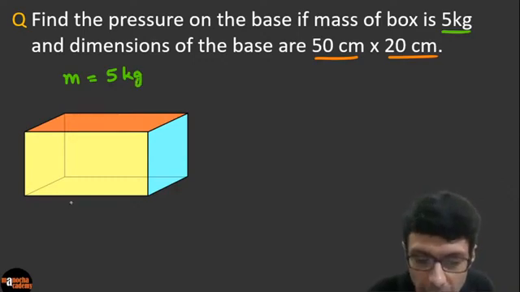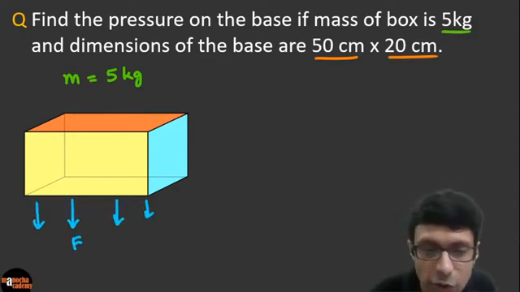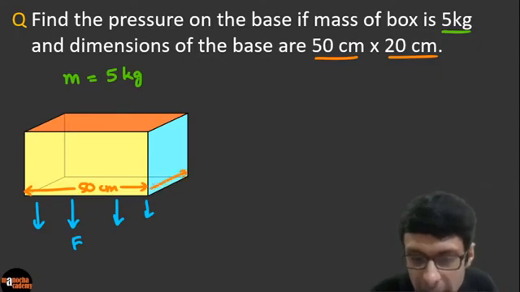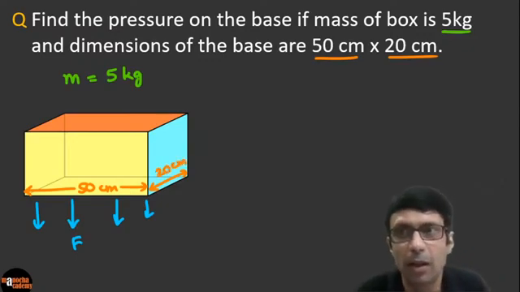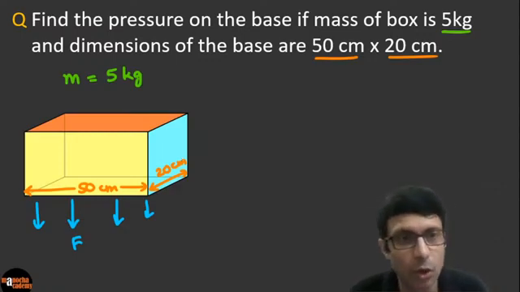The force is definitely going to act downwards, right? The force is due to the weight of the box. So the force will be acting downwards, and the dimensions of the base are basically 50 centimeters. So this side is 50 centimeters here, so we can say the length and breadth, and this one is 20 centimeters. Guys, do you see that? Okay. So what do you think is going to be the pressure? Good to see some answers here. Come on, guys, I want all of you to try. So what do you think is going to be the answer here?